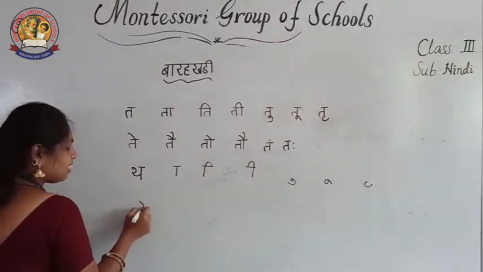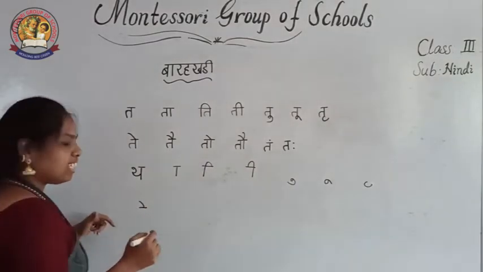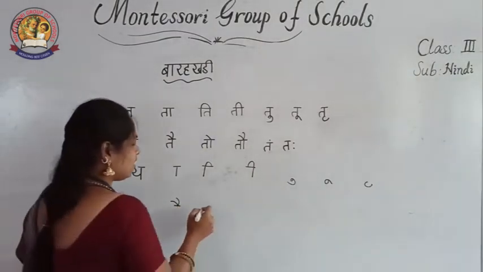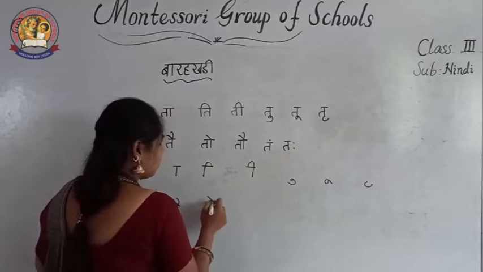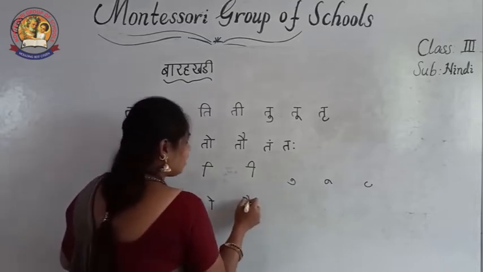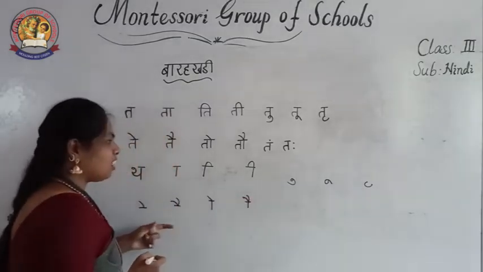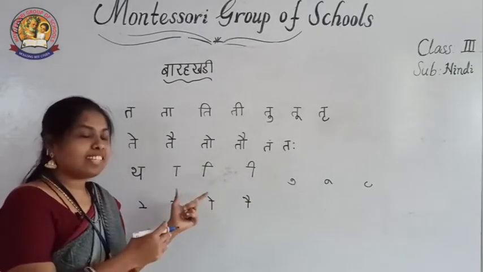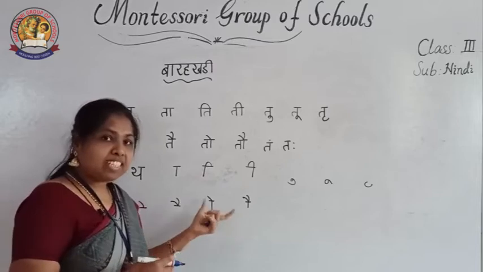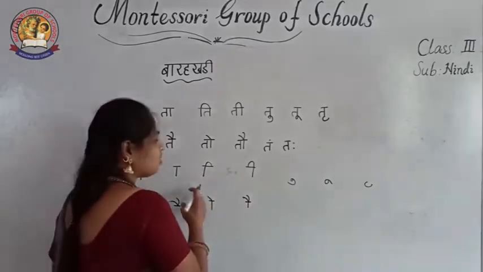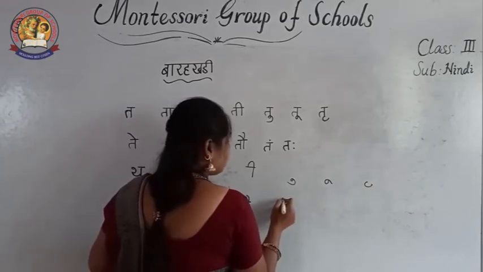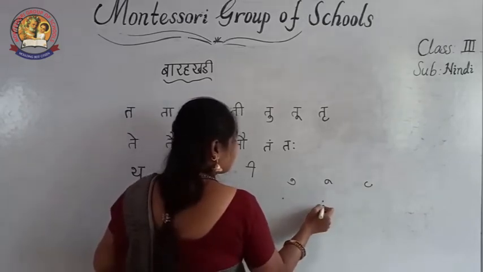Then next ए की मात्रा. Then next आई की मात्रा. Then next ओ की मात्रा. See, next औ की मात्रा. When I am writing symbols, in that one also I am giving the header last. After completing the symbol only I am finishing with the header. Which letters, which symbol it is having. Then next अं की मात्रा. Then अः की मात्रा.